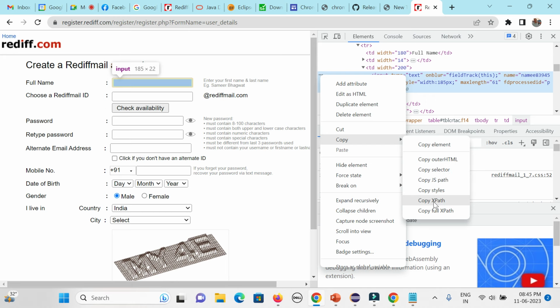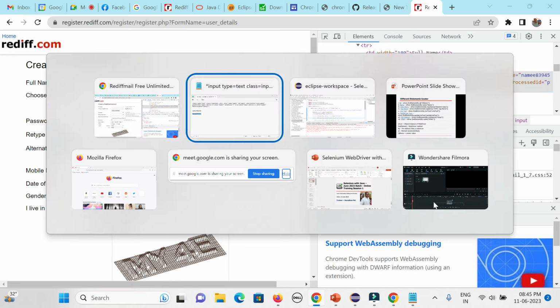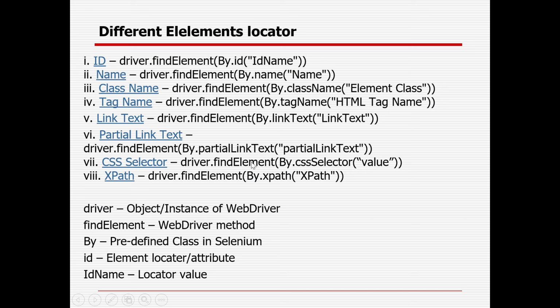In case you want to use XPath, it will be a similar way. driver.find_element(By.CSS_SELECTOR, value) or By.XPATH, value. These three parts I will be showing in the next class. Tag name, CSS or XPath.